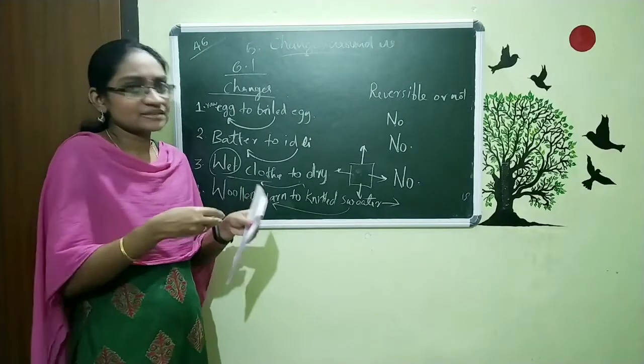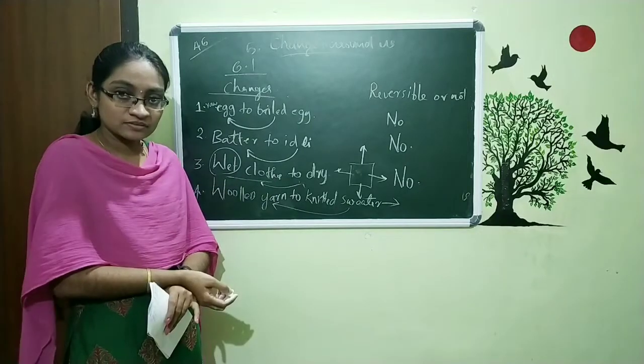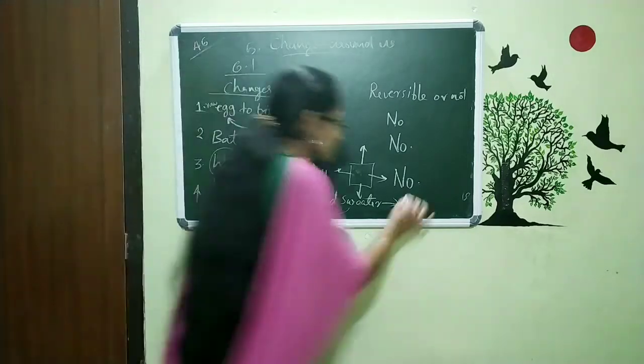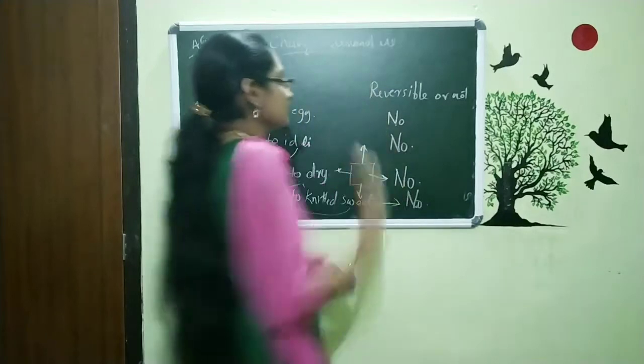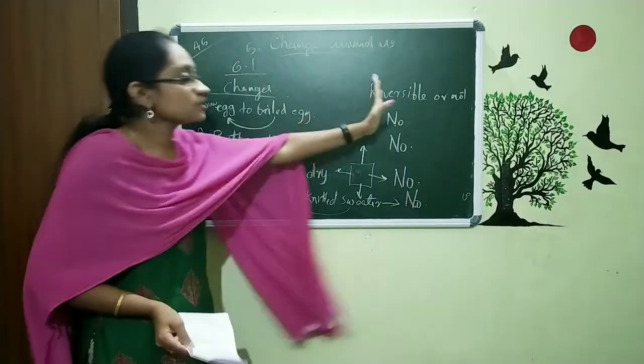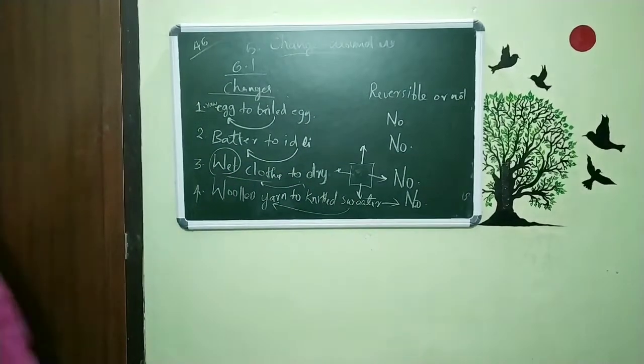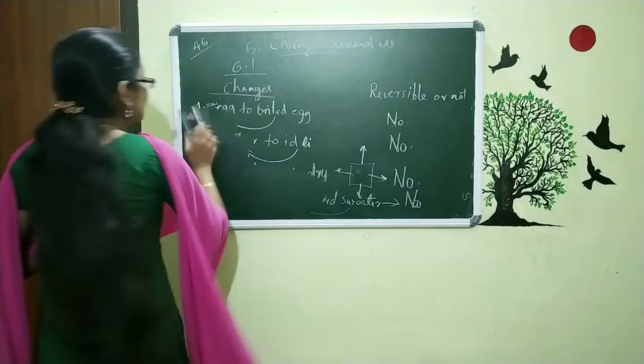Suppose we are just taking the sweater and cutting it into pieces. Is it back to the woolen yarn? No, it's not possible. It is not reversible. So 1, 2, 3 and 4 all are not possible to reverse. Now we can discuss the next one that is on the table. That is the fifth one.